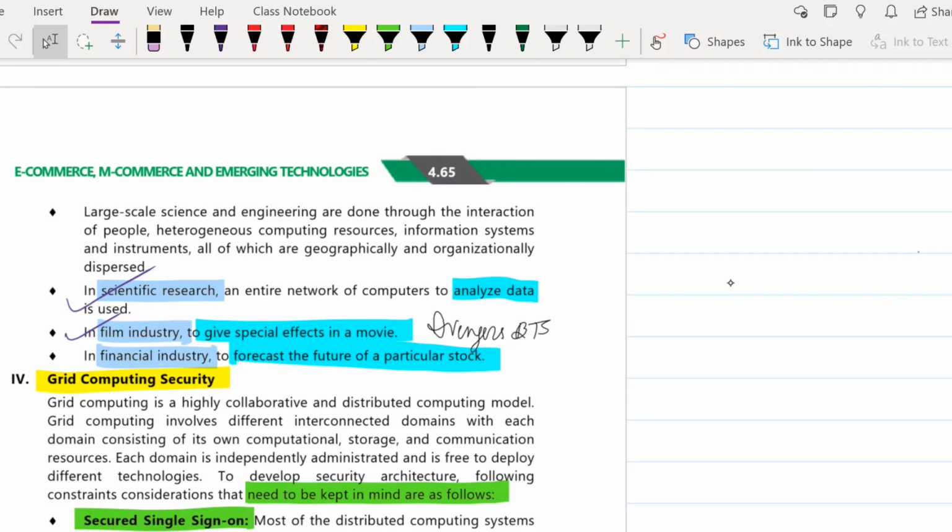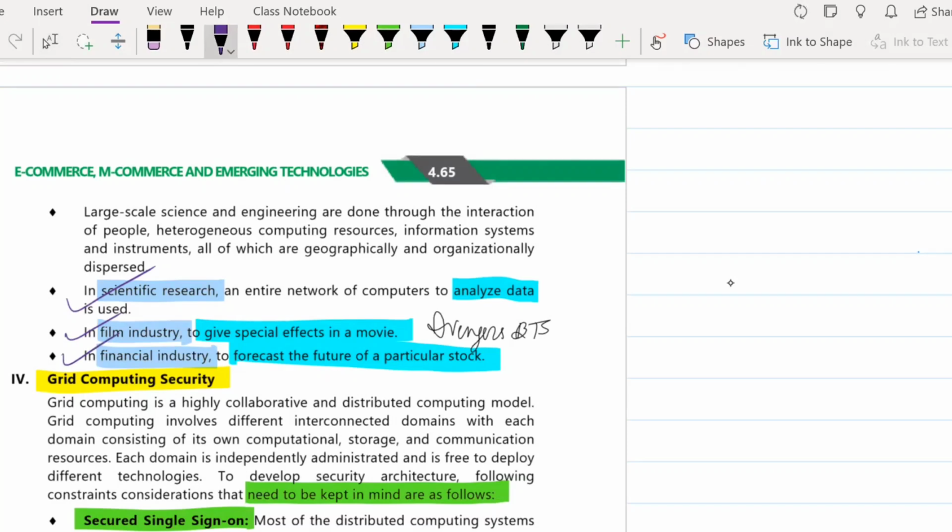Do you think for an Avengers movie we do video editing on a laptop? No, it is not possible. In that case also, for giving the special effects, the film industry uses the concept of grid computing. Next is the financial industry.